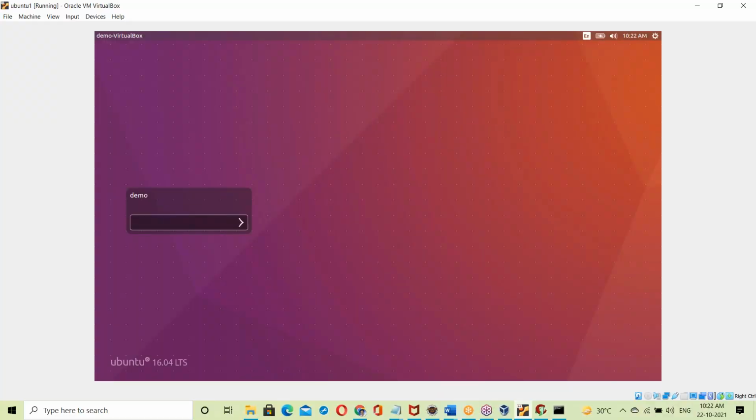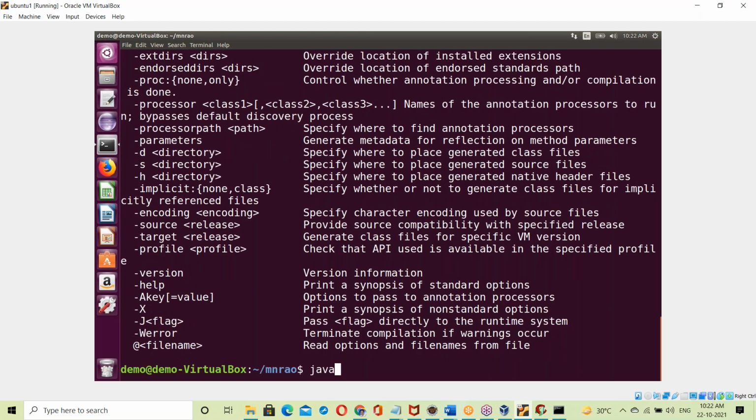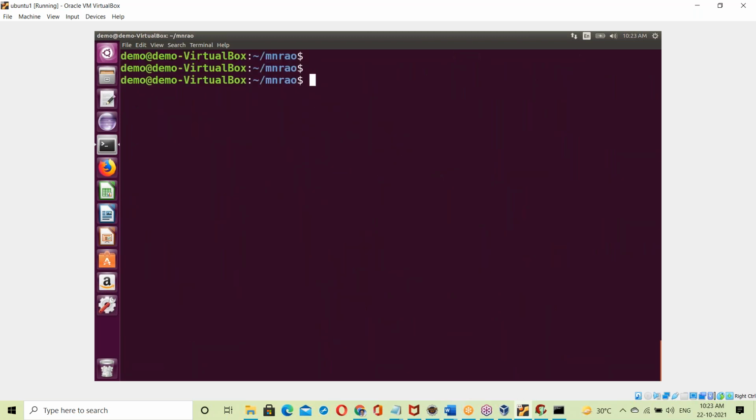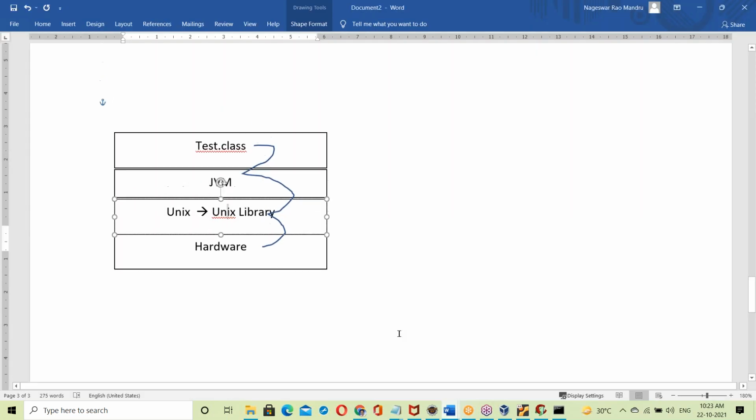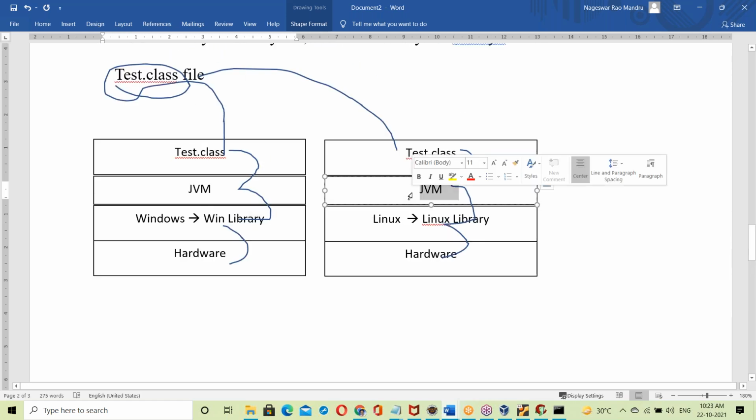See Linux. On Linux also there are versions of the Java compiler, javac, same Java compiler. In my system Java is available, and Eclipse and the complete Java environment setup is there because I'm using it for Hadoop applications. Generally Hadoop application development is completely Linux based. Java application development you can do on Windows or Linux, but Hadoop is compulsorily on Linux only. So once the JDK is installed, you get the JVM automatically.